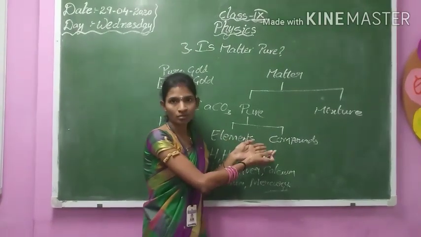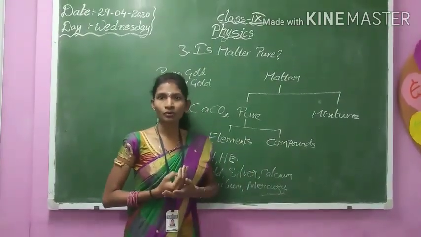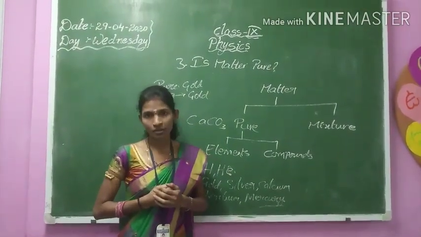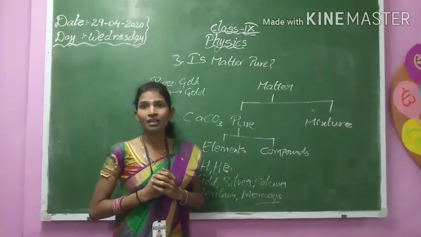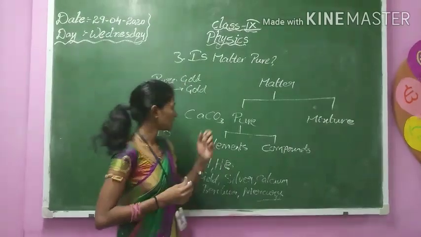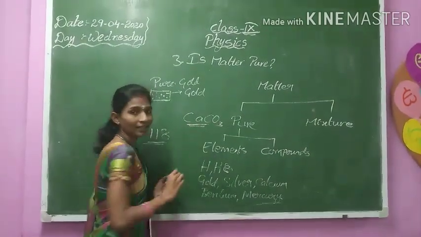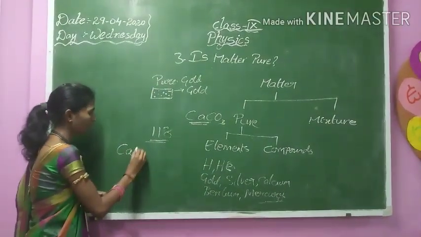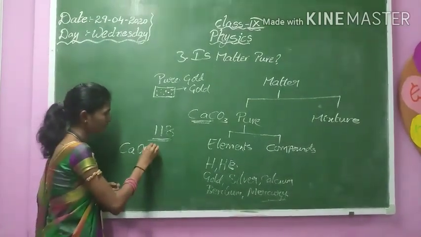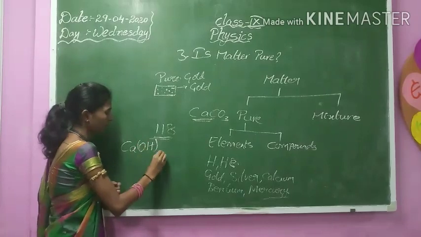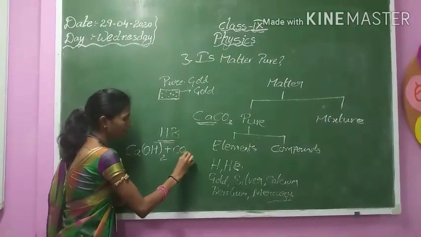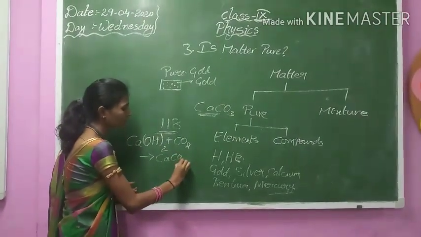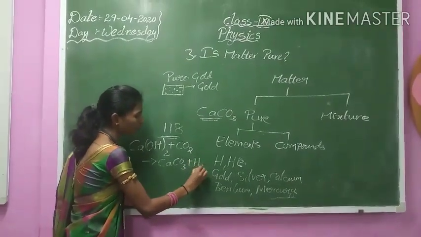What are compounds? Compounds are formed by the chemical combination of elements. Consider calcium carbonate. Calcium carbonate is a compound. It is formed when calcium hydroxide is reacted with carbon dioxide, and it forms a milky white substance, calcium carbonate, and water.